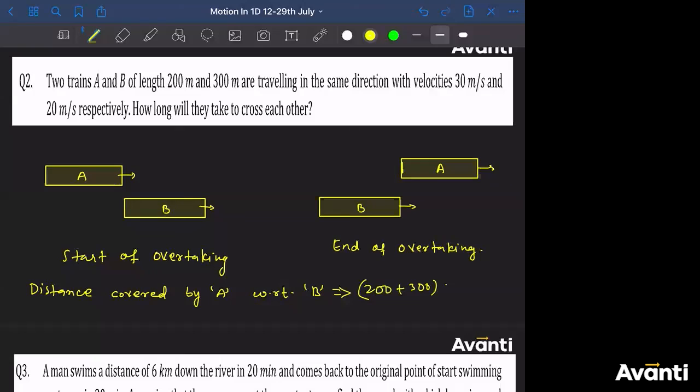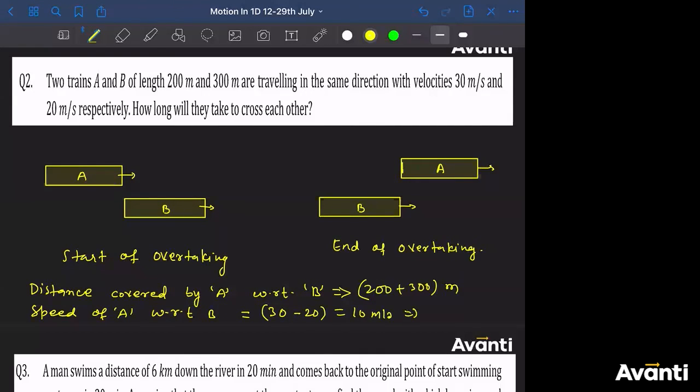What is the velocity? Tell me, what is the speed of A with respect to B? Tell me, guys, what is the answer? What is the speed of A with respect to B? So speed of A is 30 i cap minus speed of B is 20 i cap. So magnitude is what? 10 meter per second.